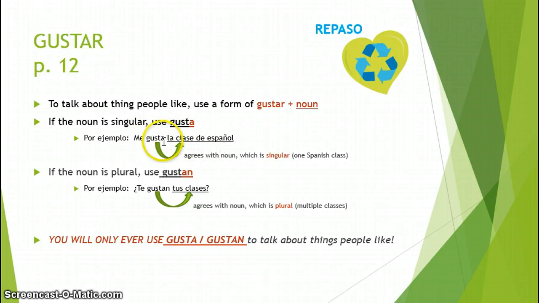I will keep my verb in the singular form since I'm agreeing with the noun that is singular, one Spanish class. However, if I'm describing something that's a plural noun, I will use gustan. Por ejemplo, ¿te gustan tus clases? Since I have a plural noun here, classes, my verb will be plural as well. So when I'm using gustar, it will only be in gusta or gustan form. Always, always, always.